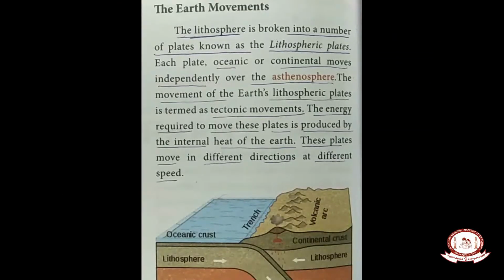Good morning, children. This is your third section in geography, the interior of the earth. We already studied that the upper part of the earth is divided into three. The first part is the crust, the second is the mantle, and the third is the core. So, what does earth movement mean?